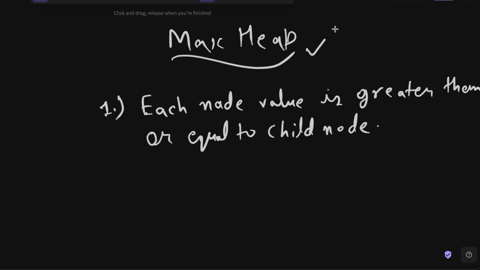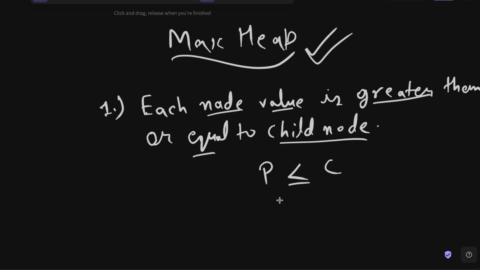Now the max heap is identical to the min heap. It is basically the same. The only difference is the property. So here each node value is greater than or equal to the child nodes. Basically in min heap, parent was actually less than or equal to child nodes, but in max heap parent is greater than or equal to child node, and that means the only thing that will differ is this particular sign. In the max heap we will use the greater than or equal to sign, and in the min heap we are using this less than or equal to sign to actually implement the shift down and shift up. Everything else will be the same.